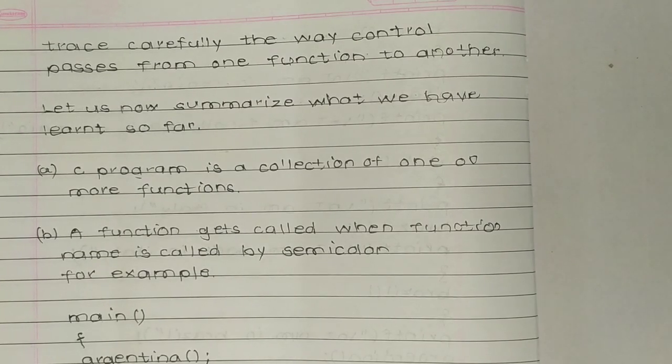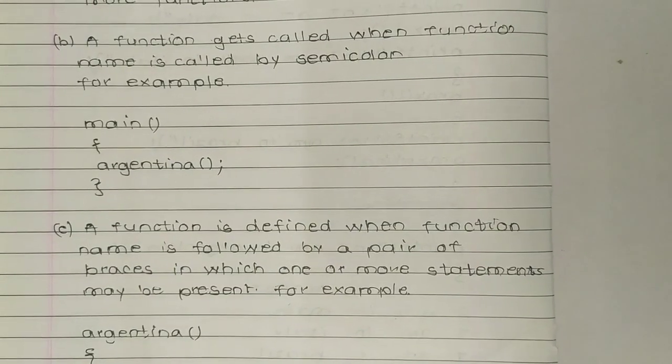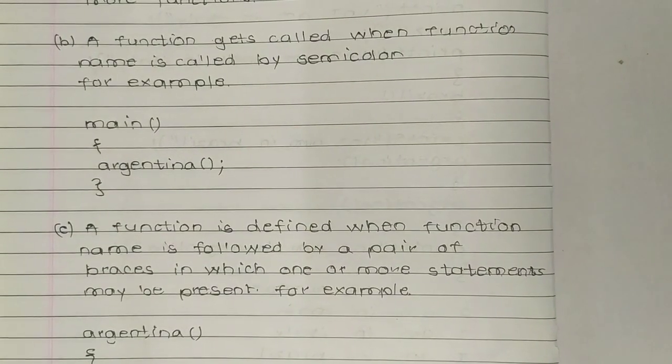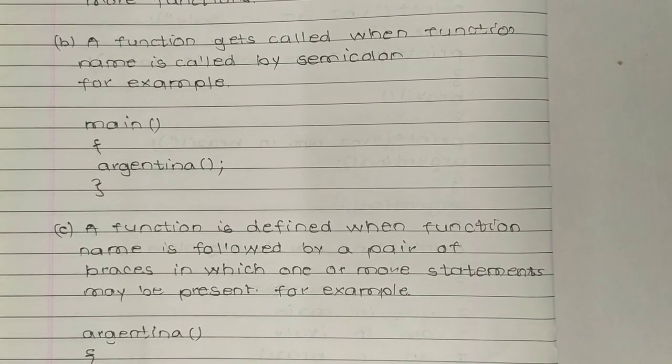Now B. A function gets called when the function name is followed by a semicolon. For example, main, then Argentina. So Argentina is a function.